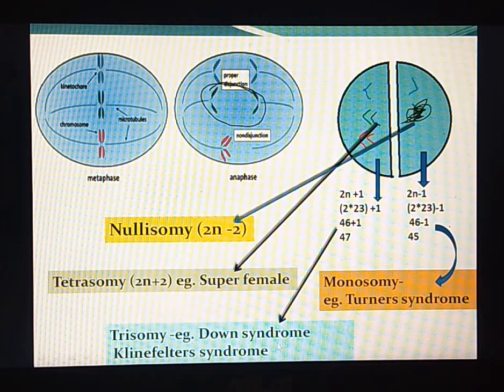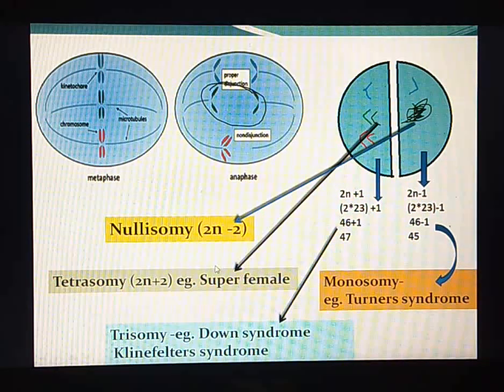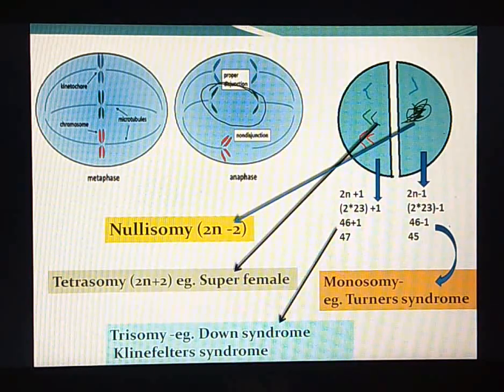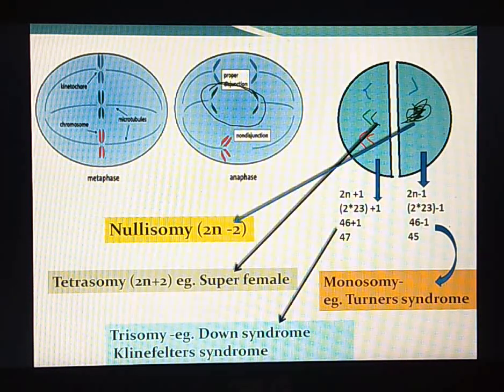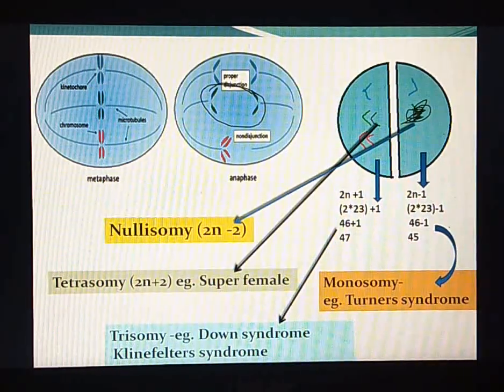So these are the 4 different types of aneuploidy or heteroploidy which we see in individuals due to non-disjunction in cell division.